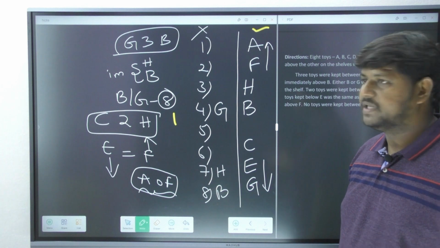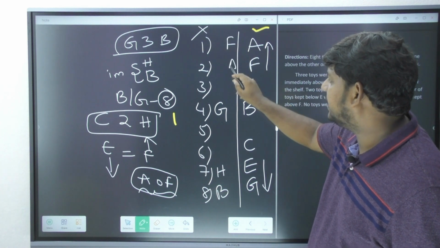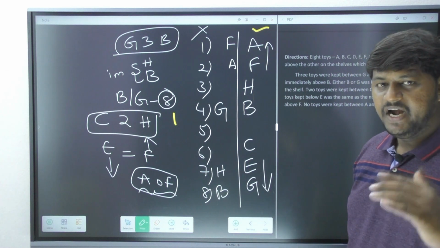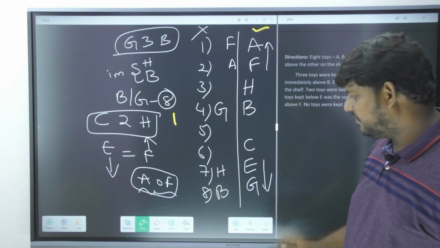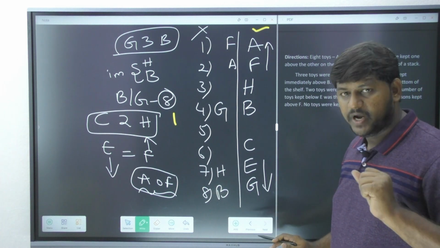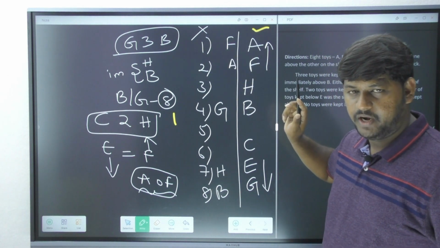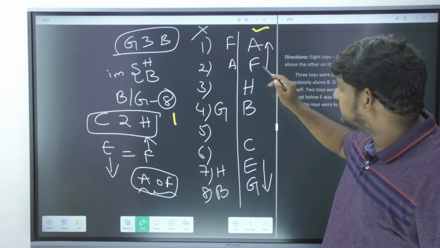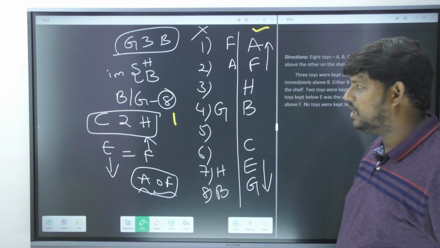Some of you might be thinking, sir, why are you not placing it as F and A over here? Because then the number of persons to the top of F would be 0, whereas the number of persons to the bottom of E is 1. That is why you cannot allow F at position number 1. I placed F at position number 2 and A at position number 1.